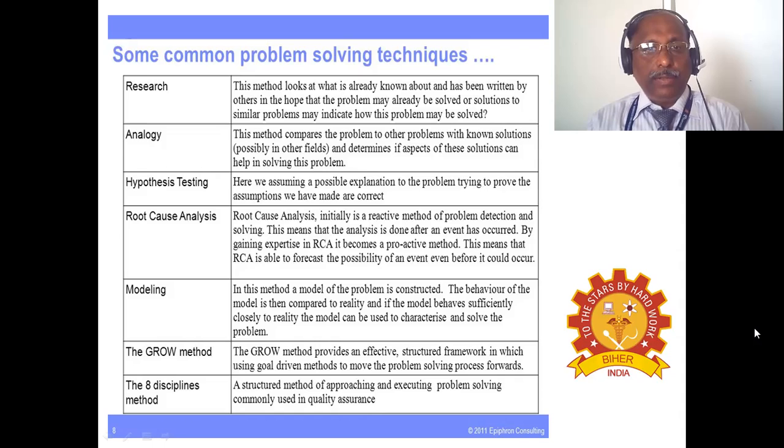Next, the GROW method, which provides an effective structural framework using goal-driven methods to move the problem-solving process forward. And finally, the 8 disciplines method, a structured method of approaching and executing problem solving commonly used in quality assurance.